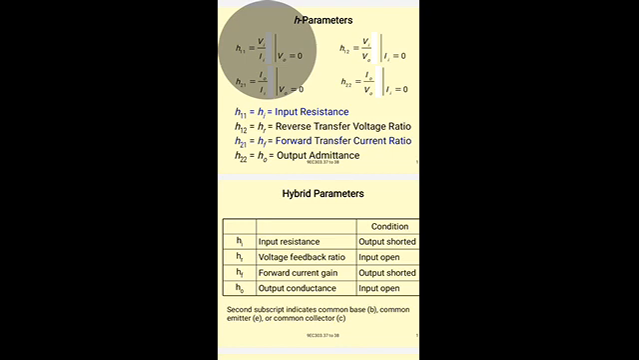We get the parameters HI and HF by short circuiting the voltage, so they are called short circuited parameters. HR and H0 we find by open circuiting the current, so those are open circuited parameters.